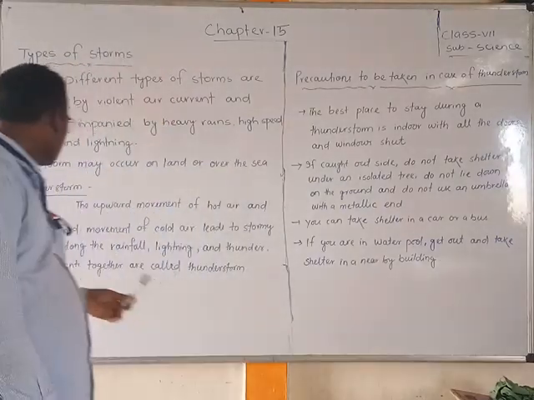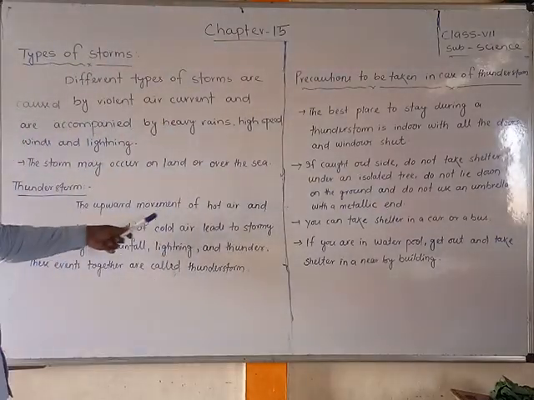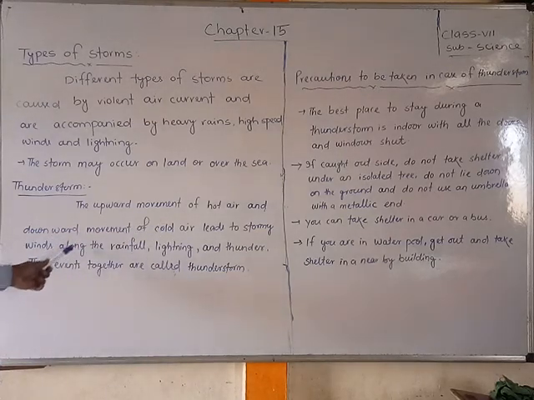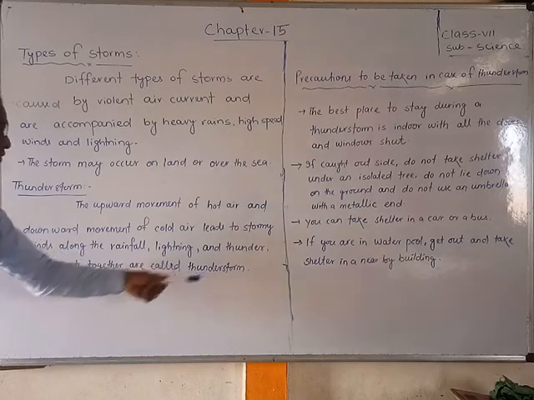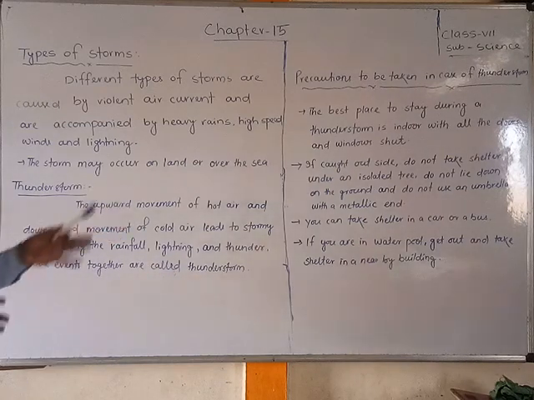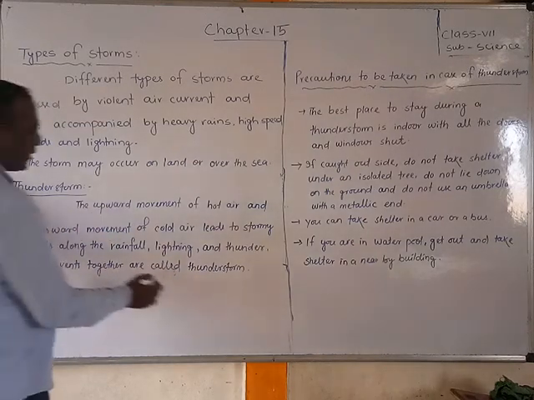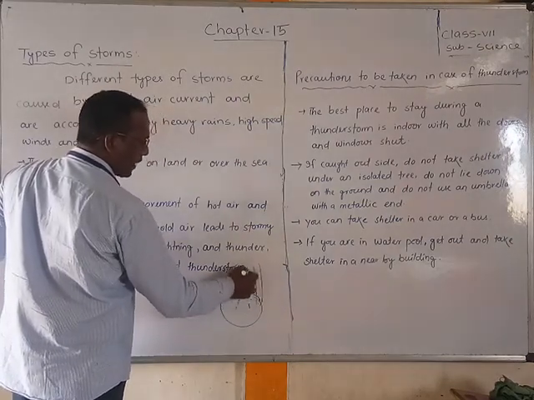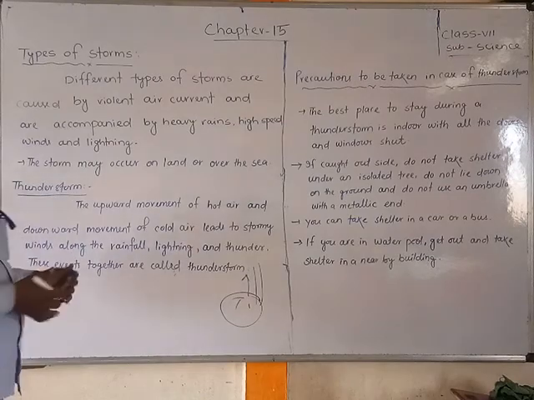Okay, thunderstorm: upward movement of hot air and downward movement of cold air lead to storm winds along with rainfall, lightning and thunder. These events together are called a thunderstorm. Upward movement of the hot air, whenever a particular place becomes hot, then what happens? Lightning happens. I told you already, I gave that proof.